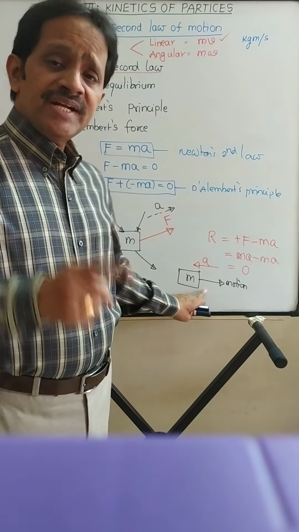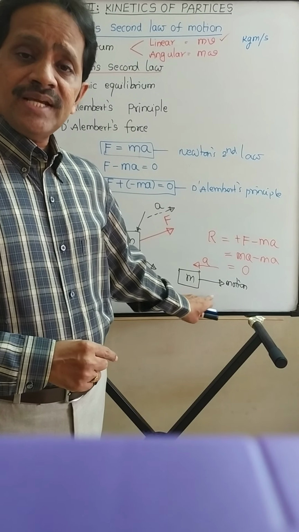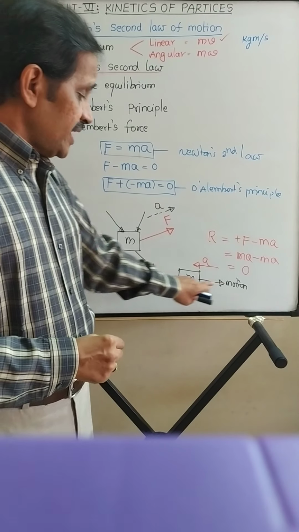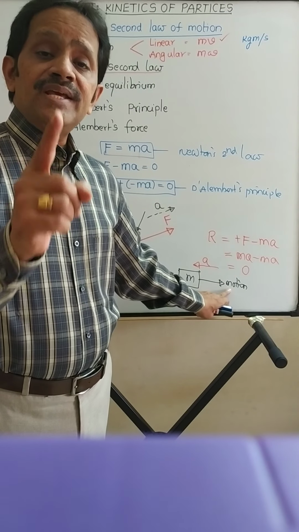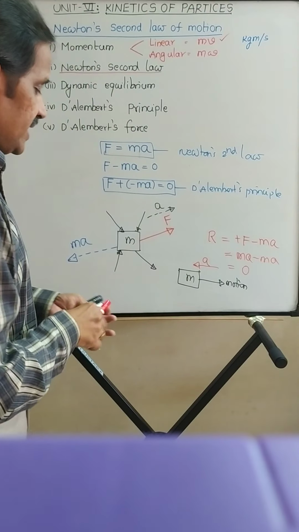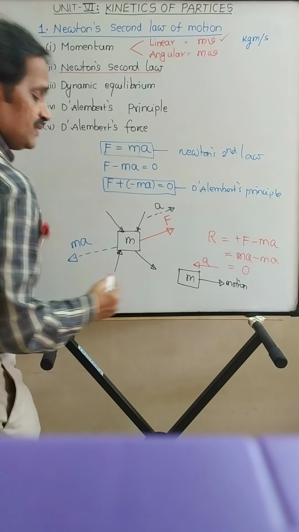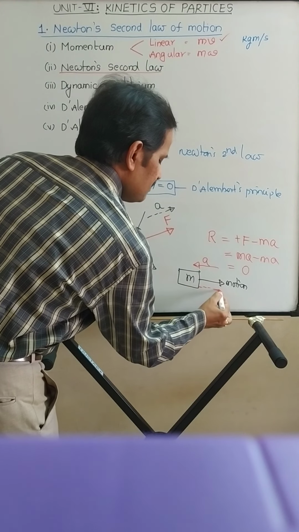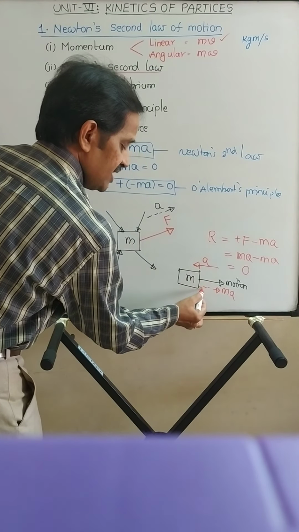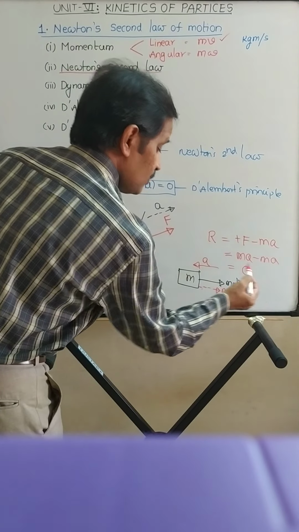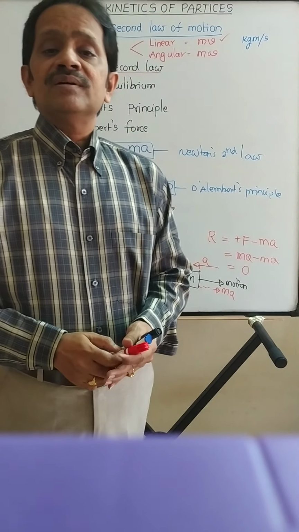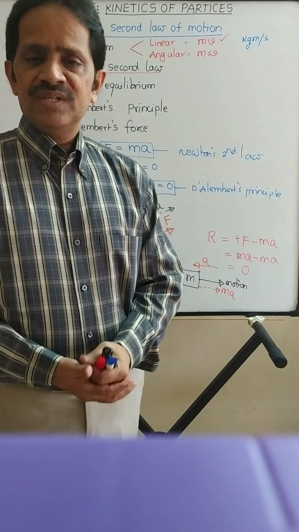Now to bring this body in dynamic equilibrium, you have to apply D'Alembert's force in which direction? Not in the opposite direction of motion of the body. It is in the opposite direction of acceleration of the body. So here acceleration is acting towards left. So I am applying that D'Alembert's force, imaginary force, in the opposite direction of acceleration, means in the direction of motion of the body. Then this body will be in equilibrium, dynamic equilibrium.